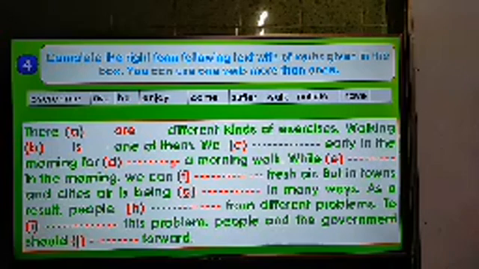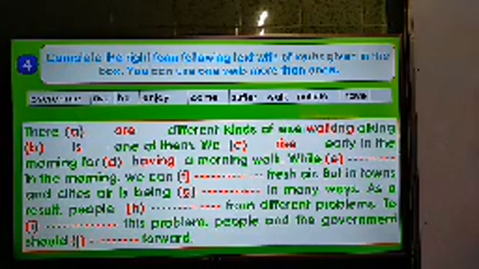Okay. We early in the morning, and we know that we rise early in the morning for a walk, for having a walk. For is a preposition, so we have to add ing after the verb. Okay. While in the morning, the answer will be while walking in the morning.